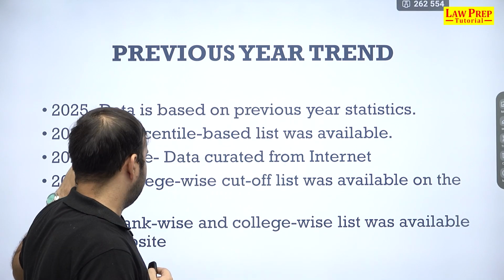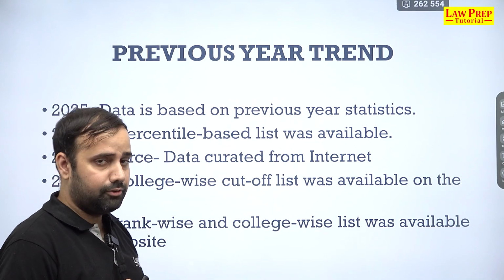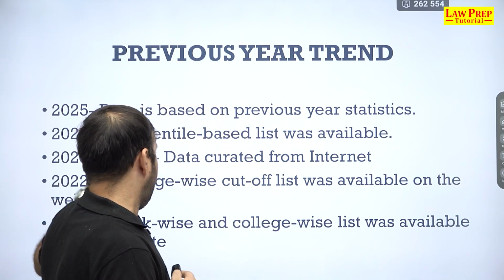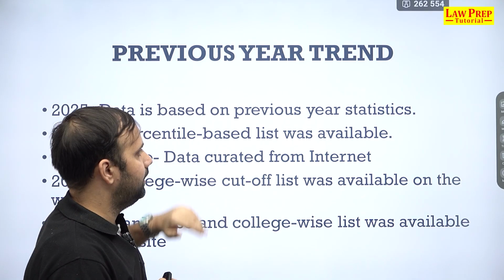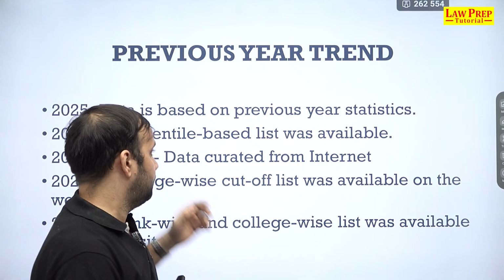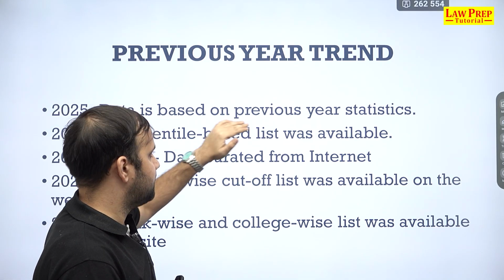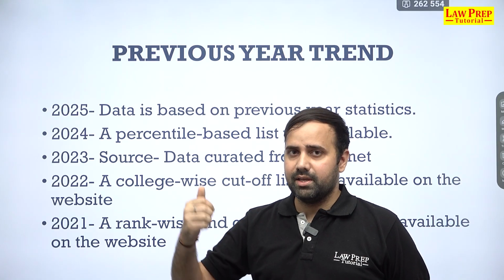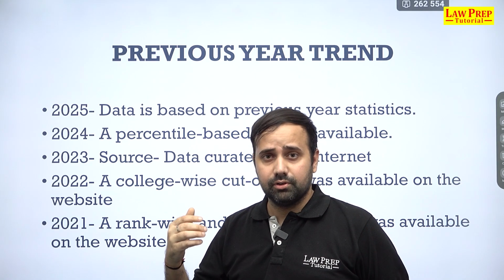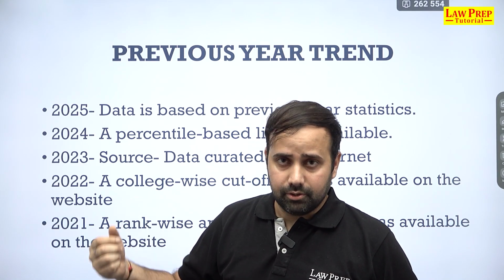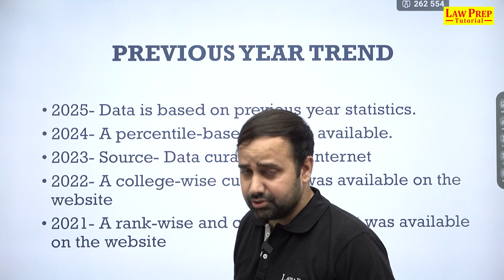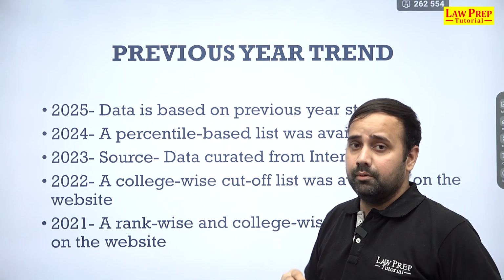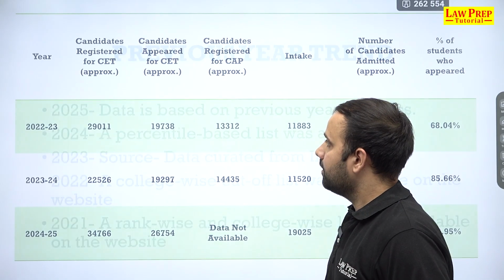Then from 23 the data was curated from the internet based on numerous sources like other websites, and for 24 it was a percentile based list which was made available. For 25 we have data which is based on previous year stats. Like we have tried to understand कि based on the previous year trends, previous year के जो cut off रहे हैं based on the colleges that you get on a certain marks on a certain percentile, उसके basis पे we have tried to come up with a probable cutoff list.